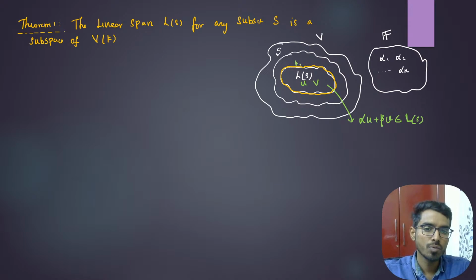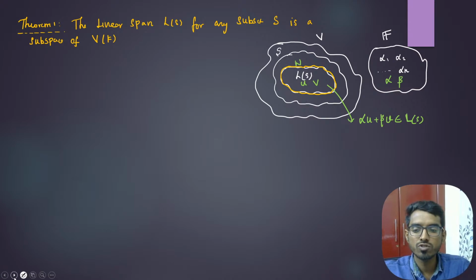This is our W now. You take two elements in L of S, then you show that alpha u plus beta v also belongs to L of S. Then I can say it is a subspace. Proof.